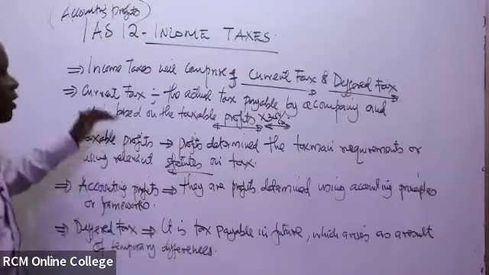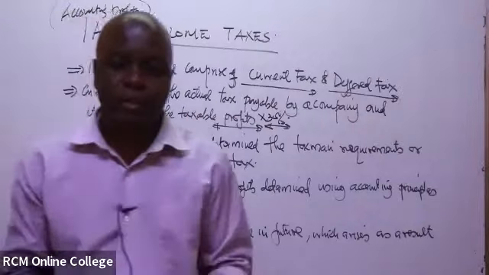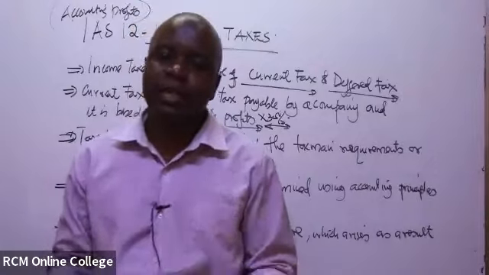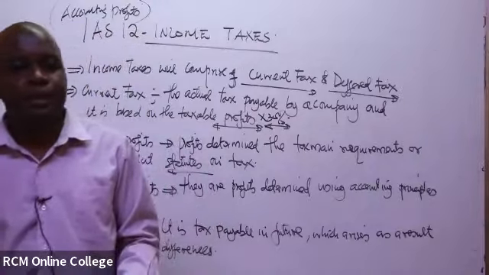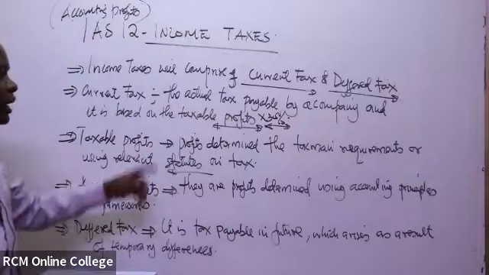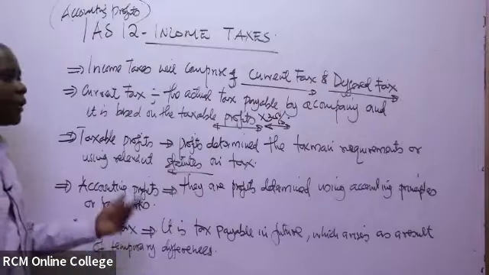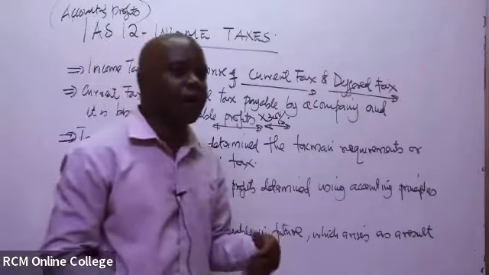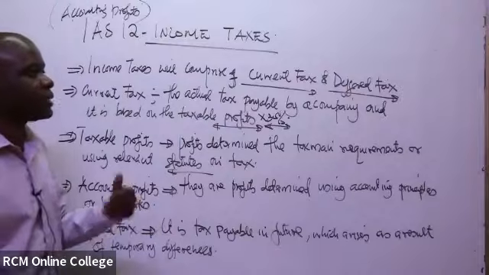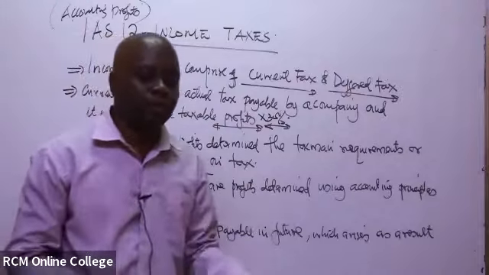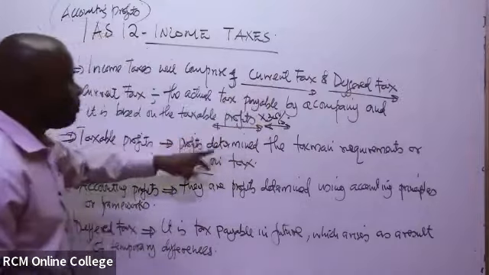So you can see just from our discussion since we started, there's a very big difference between the profits you determine as an accountant and the profits the taxman expects, which you use to determine the tax to be paid by the company. Therefore, the essence of studying the current tax and the deferred tax is to see how you can harmonize and realize to what extent you might have ended up paying in excess regarding the corporate tax for the current year, or the deferred taxes. So the current tax is the tax obligation or liability in the current year.